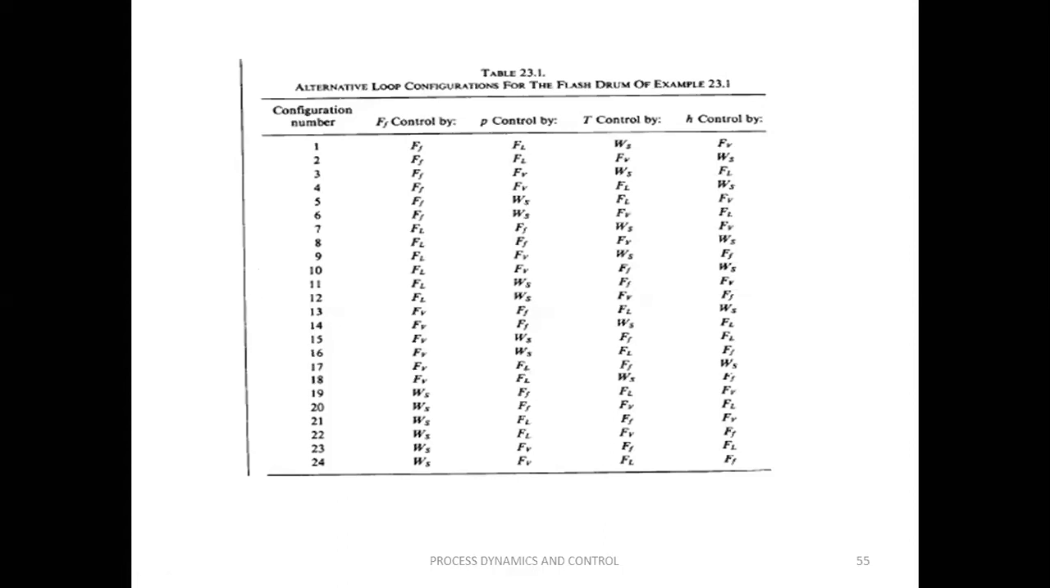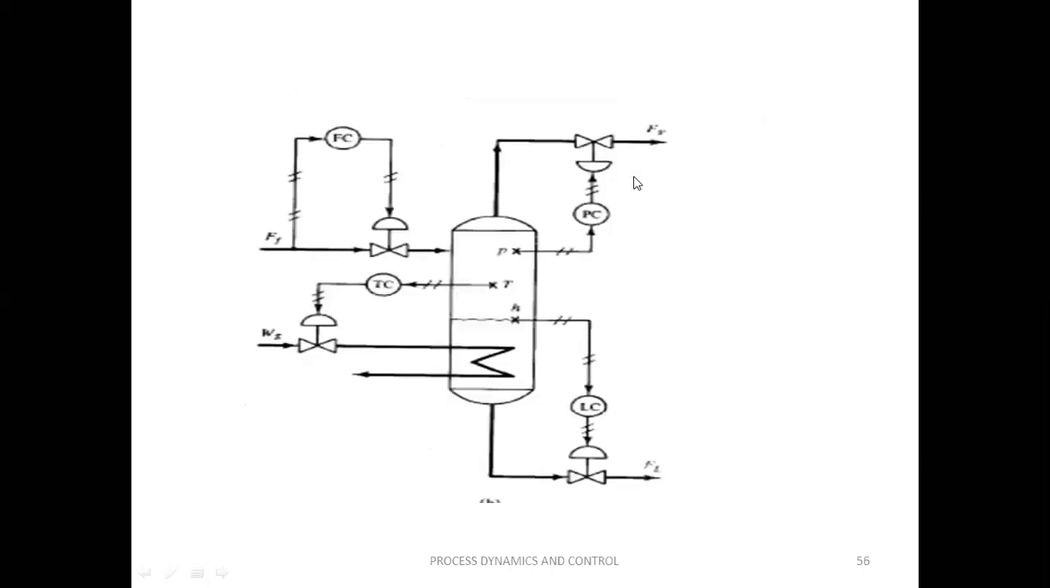ఎలా సెలెక్ట్ చేసుకోవాలి? ఈ కంట్రోల్ వేరియబుల్ ఏ వేరియబుల్ ద్వారా అయితే ఫాస్ట్ గా ఎఫెక్ట్ అవుతుంది అండ్ డైరెక్ట్ ఎఫెక్ట్ అవుతుంది. జనరల్లీ ఫీడ్ ఫ్లో రేట్ ఈస్ డైరెక్ట్లీ కంట్రోల్డ్ బై, fastly affected by the FF, and pressure will be controlled by the vapor flow rate, temperature will be controlled by the steam flow rate, and level will be controlled by the liquid flow rate. Therefore, the third control configuration we may select as the best control configuration.